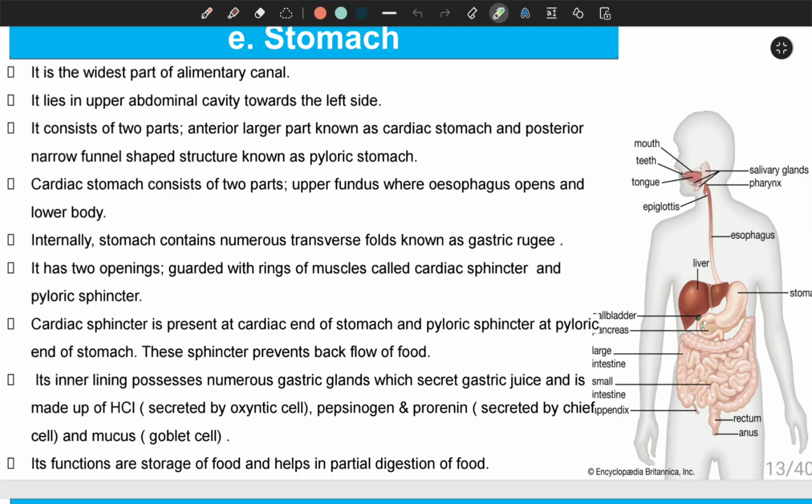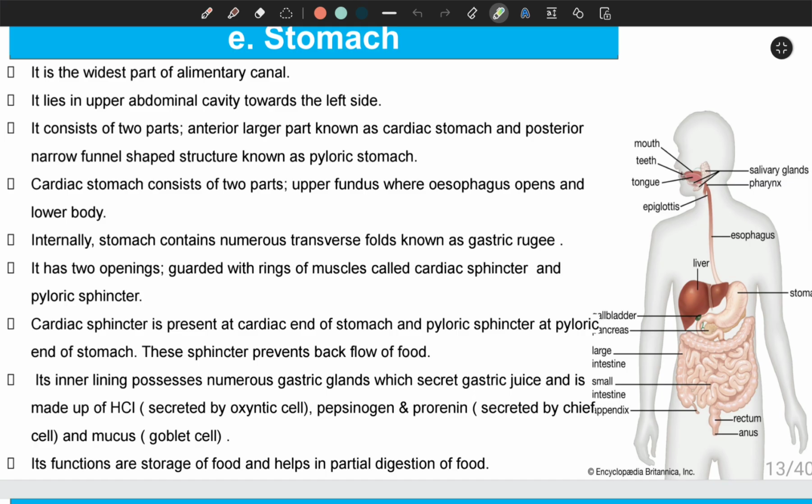So the one which is present between the cardiac stomach and oesophagus is known as cardiac sphincter, and the sphincter that is present between pyloric stomach and the small intestine is known as pyloric sphincter. Since it acts as a valve, it prevents the backward flow of food. That means the food which has come into the stomach will not be allowed to flow back.